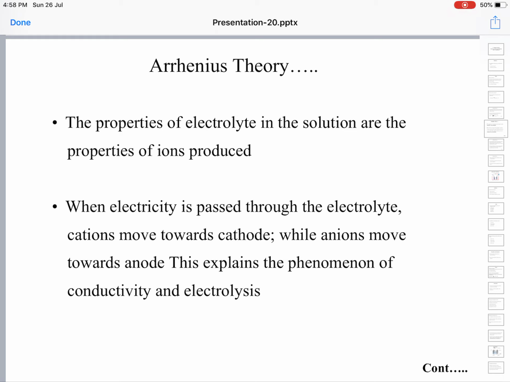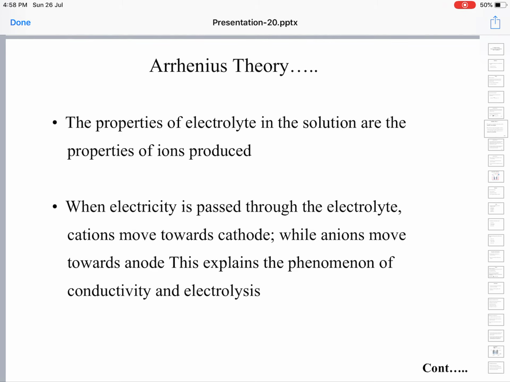The solution turns blue because it is exhibiting the color of copper ions. So the properties of the solution are the same as the properties of the ions.